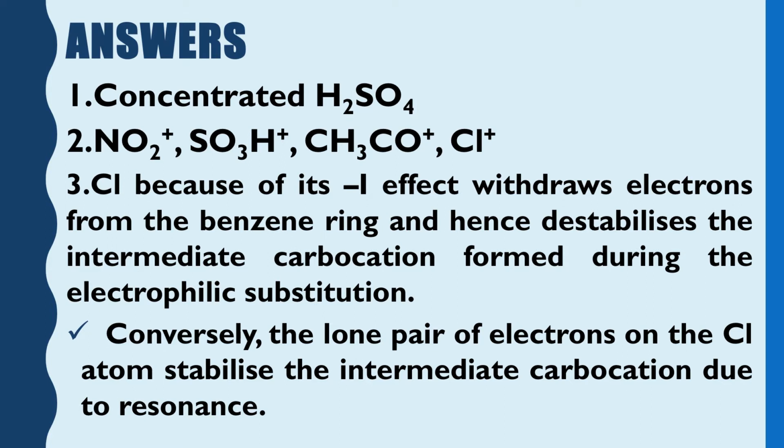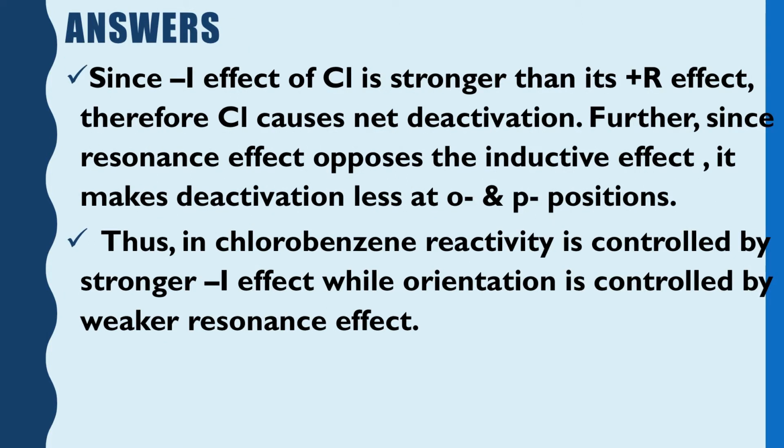So, now the benzene ring feels two effects of chlorine: one is the minus I effect and another is the plus R effect. Since the minus I effect of chlorine is stronger than its plus R effect, chlorine causes net deactivation.